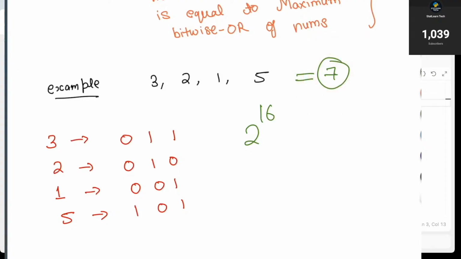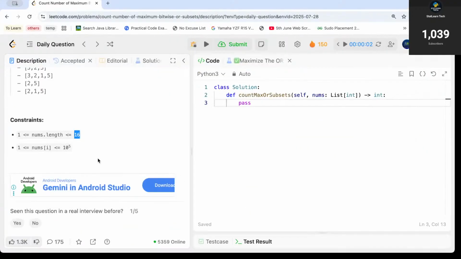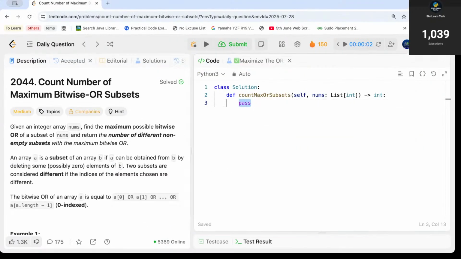All right, we are going to proceed for that point, but before this, let's code the part where we can find the maximum bitwise OR of our given array nums. For this, let's go back to our code editor. In the code editor, we first need to find out what's the actual maximum bitwise OR for my given array nums.